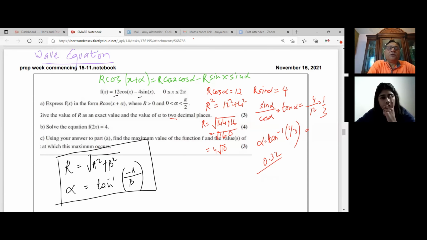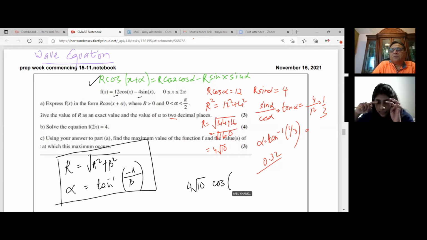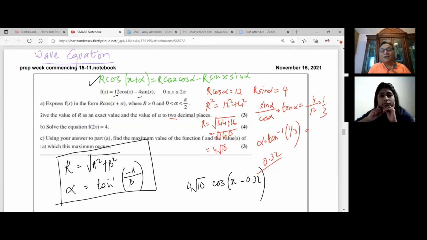Now, when you have this equation, you can easily graph it. You now have the equation: vertical stretch 4 root 10, cos of x minus 0.32. It's a cosine function. Earlier, you had a combination function of sine and cosine, so it was very difficult to graph that particular function. So that's the whole idea of finding this equation.